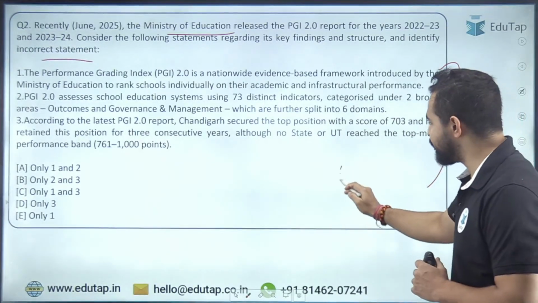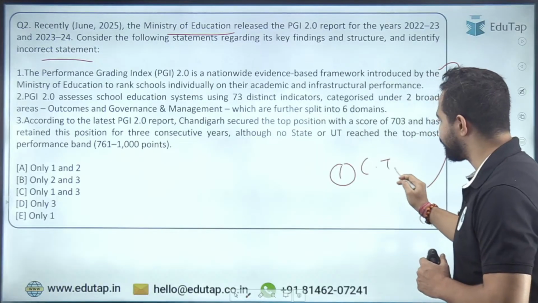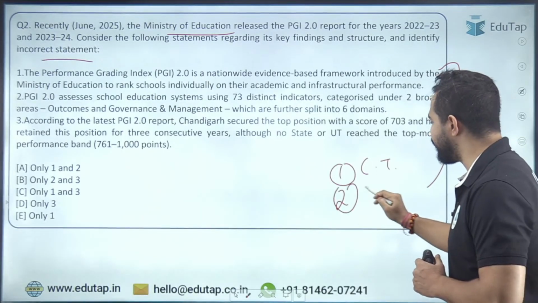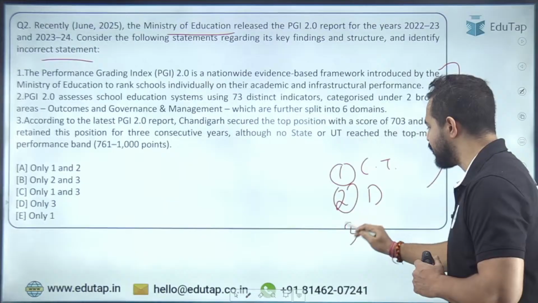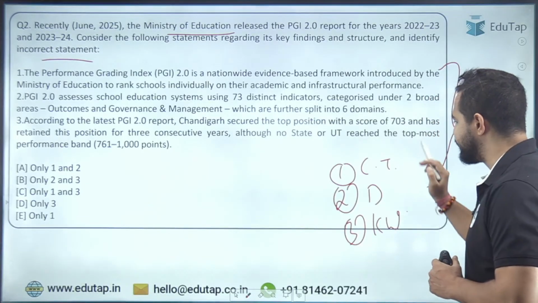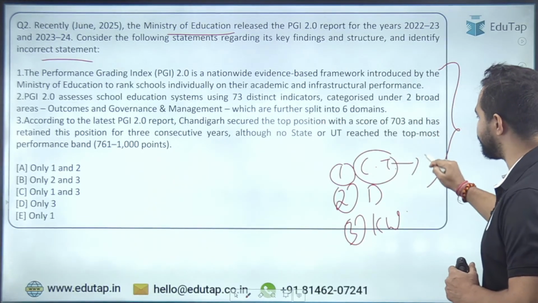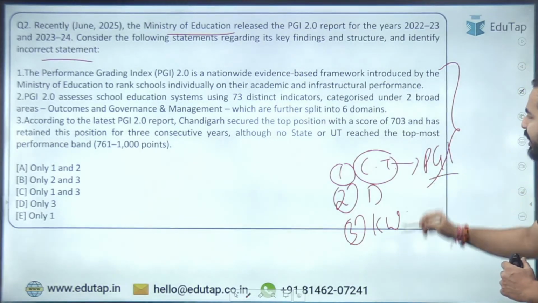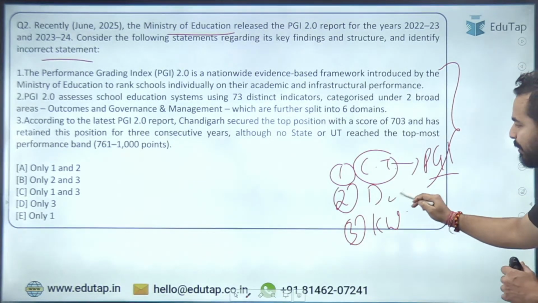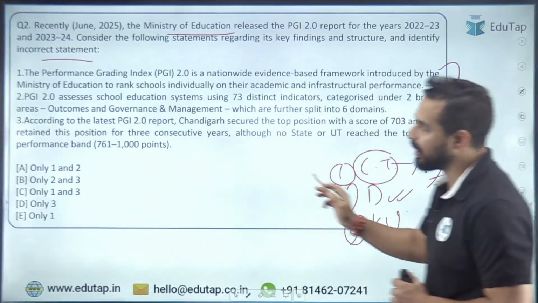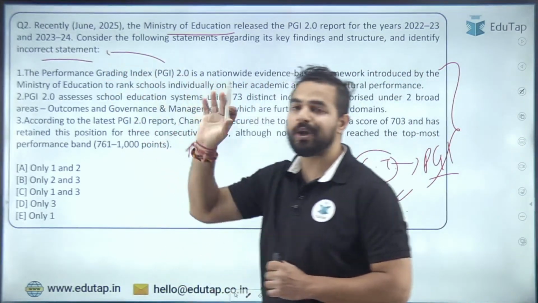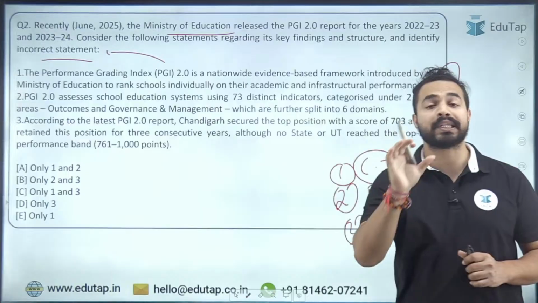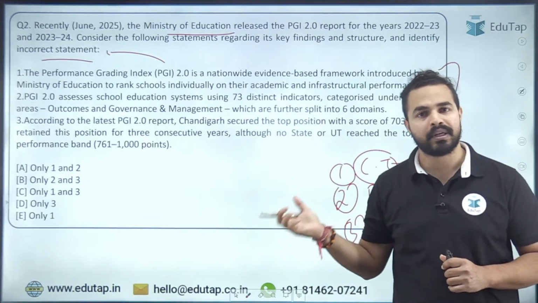First thing is we need to identify the central topic. Second thing is we need to identify the demand of the question. Third thing is we have to focus on the keywords. Central topic की बात करी जाए तो here the central topic is PGI, Performance Grading Index 2.0. What is the demand of the question? We need to identify the incorrect statement here. Now we are required to analyze and focus on the keywords of these particular statements.